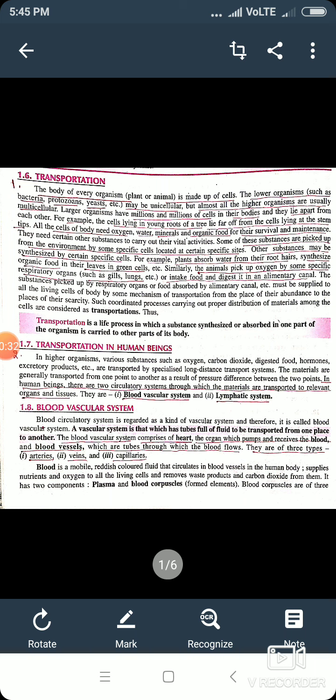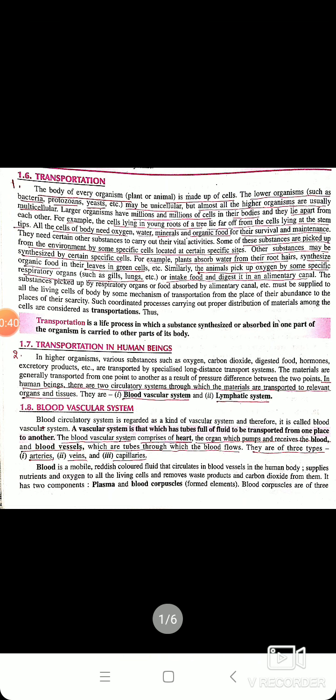Before I start the explanation, I would like to request you all that after listening to the explanation online, please read the explained topic from your NCERT science reader for better understanding, and it will also help you to attempt the questions that are given as assignment after every topic. So now I begin with the explanation of the topic transportation.